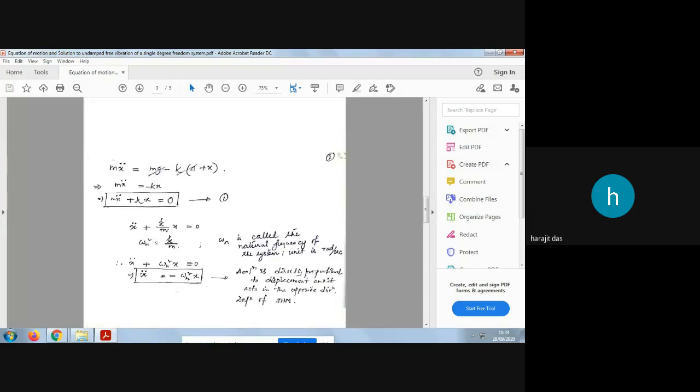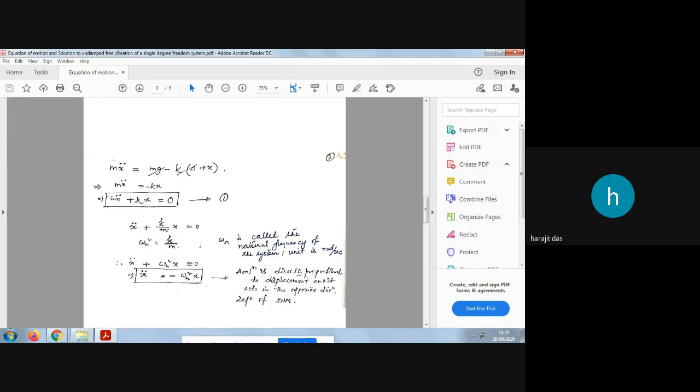So this will be cancelled out. mg equals k delta. Then what will be left? kx minus kx will be left. So m x double dot will be equal to minus kx. So m x double dot plus kx equals 0.